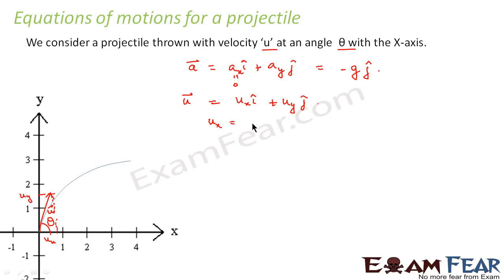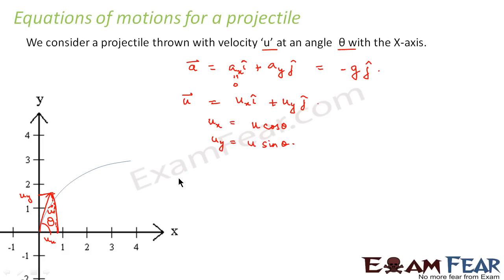Now from our knowledge of vectors, ux can be written as u cos theta. Similarly, uy can be written as u sin theta, right? Because this angle is theta, so this is basically u cos theta and this is basically u sin theta. So this is ux and this is uy.